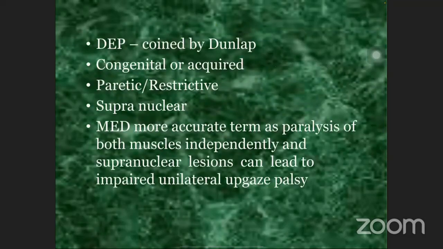Initially, the term was double elevator palsy, which was coined by Dunlop in 1942. It may be congenital or acquired. It may be paretic or restrictive. It may be supranuclear. But now, MED is a more accurate term because paralysis of both muscles independently and supranuclear lesions can also lead to impaired unilateral gaze palsy. So now we use the term MED more often.